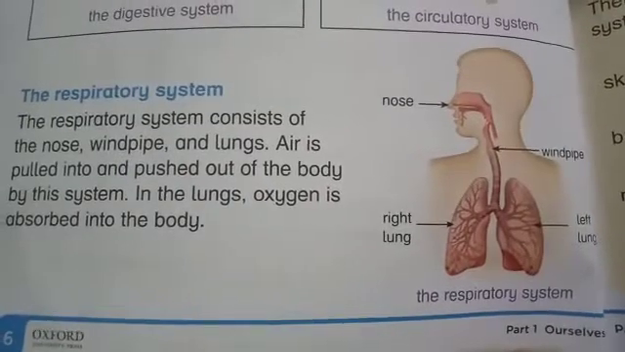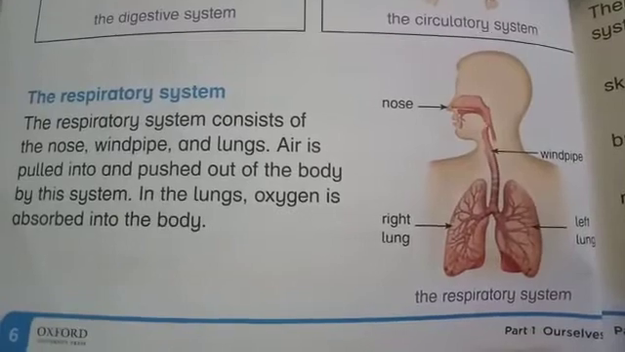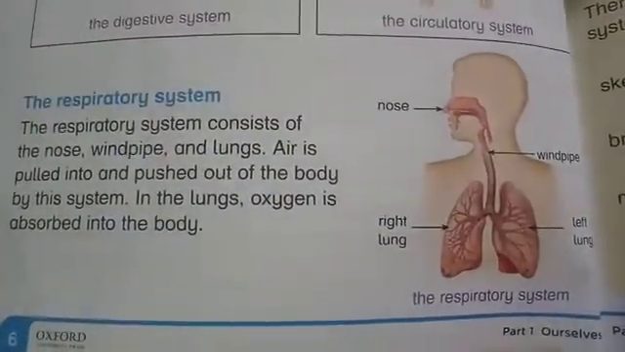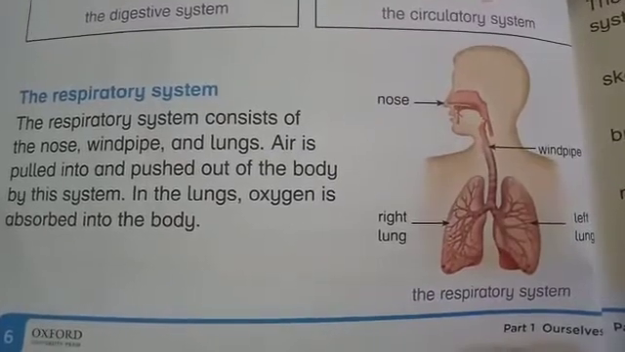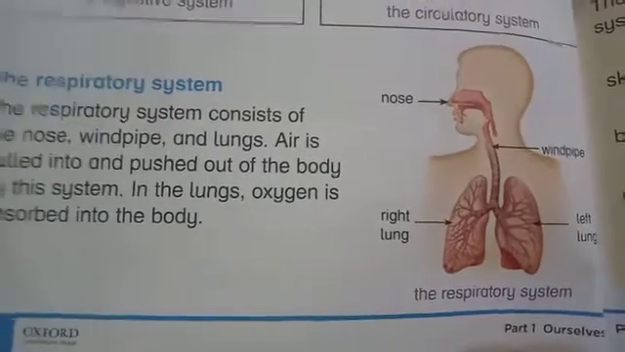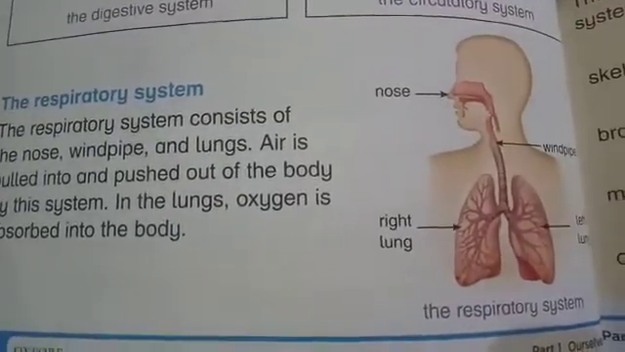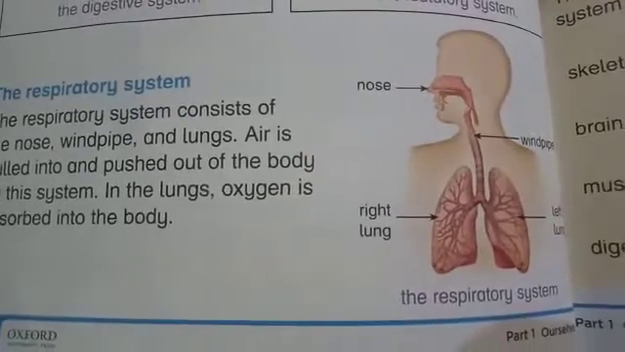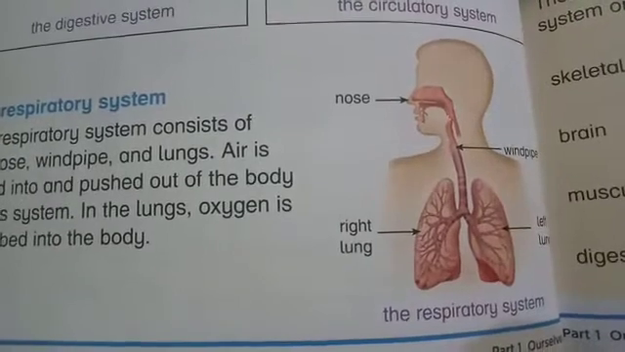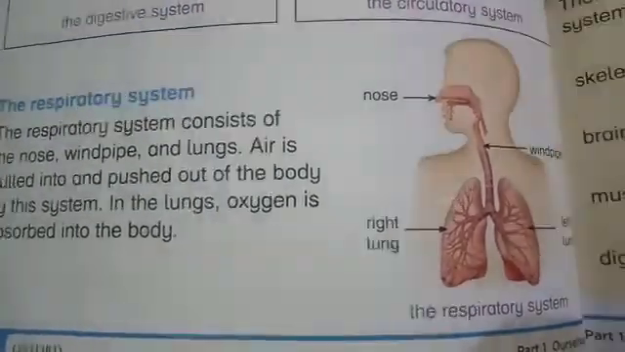Today I will tell you about the respiratory system. The respiratory system is a system that involves the exchange of gases in our body. Oxygen gas is taken inside the body and carbon dioxide is taken out of the body. And this exchange takes place in the lungs. The respiratory system is made up of body parts that include the nose, windpipe and lungs. Here you can see the diagram of the respiratory system.